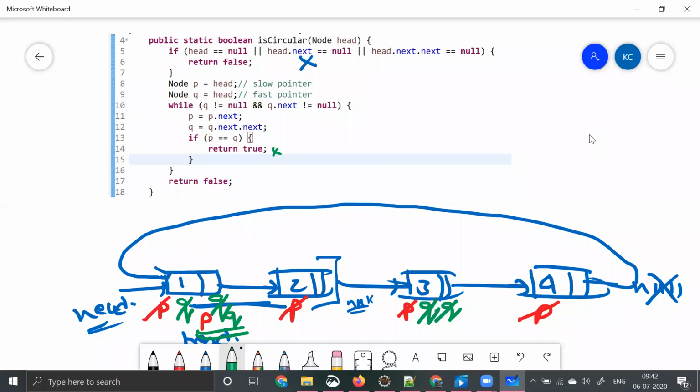In our case, p is equal to q, right? Both p and q are at the same node. So you are returning true. In this case, we have detected that there is a cycle, and so we are saying that it is a circular linked list. So in this way, you are able to see if the linked list that you have given as an input is circular or not, right? This is one more important interview question, guys. Are you able to follow me in this?